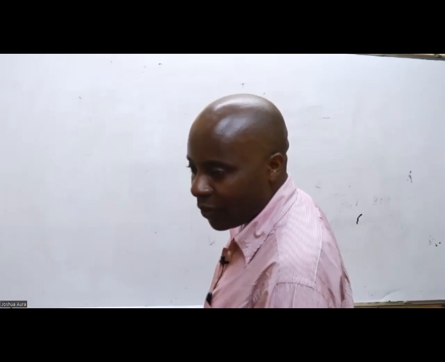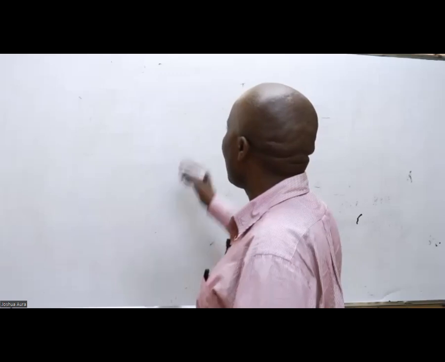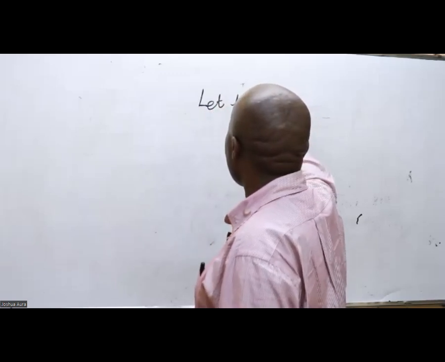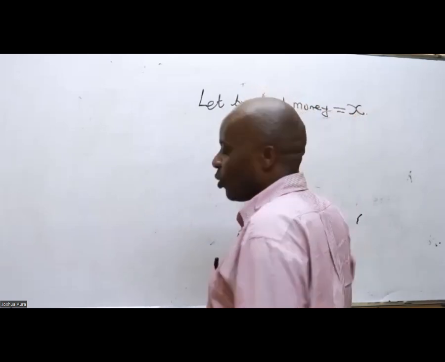So the very first thing you need to do here is to assume that the total money being shared out by these 3 gentlemen equals X. So we let the total money be X. Let the total money be equal to X.